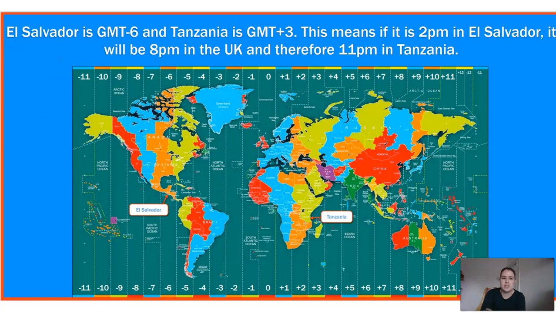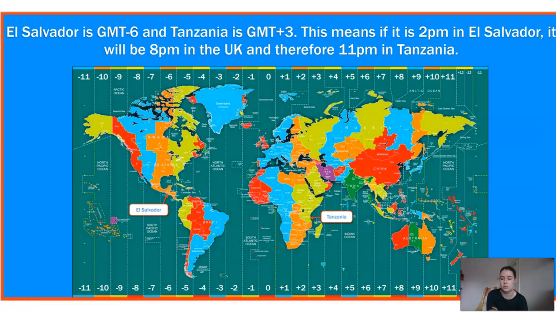So El Salvador is GMT -6, and obviously Tanzania is GMT +3. So this means if it's 2 p.m. in El Salvador, it must be 8 p.m. in the UK. So we've got to be adding on the 6. So 2 p.m., go 3, 4, 5, 6, 7, 8. So we get to 8 p.m. by the time we get to us. And we know that if you are on the east of the country, you are ahead of us. So we then need to keep counting from 8. So it would be 9, 10, 11 p.m. Well done if you got that right.